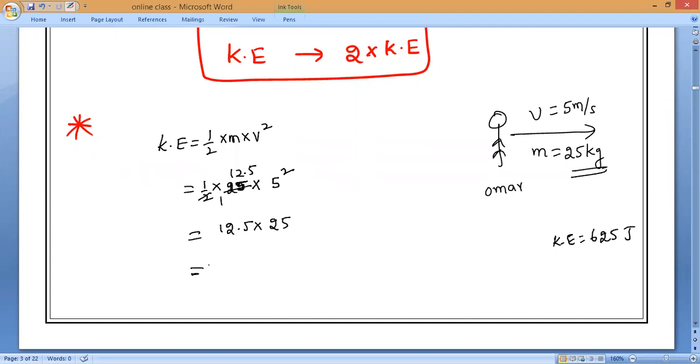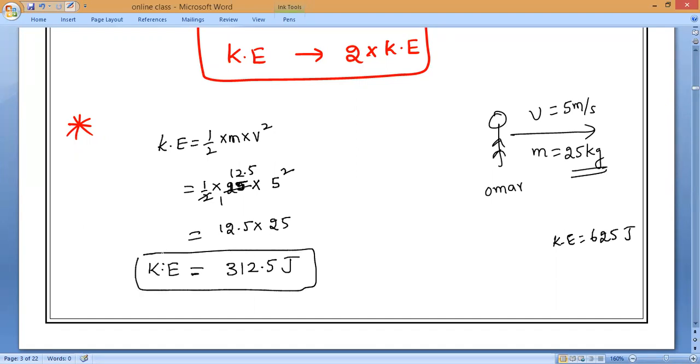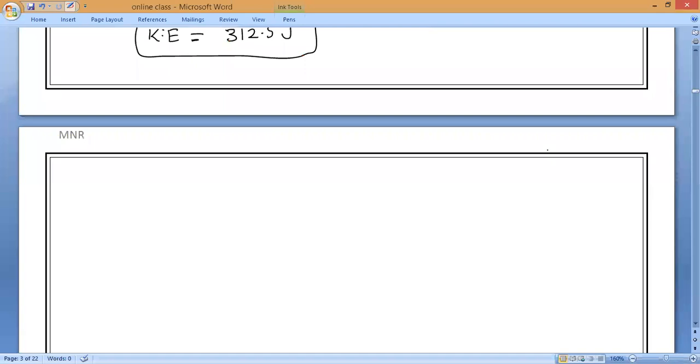312.5 joules. Is it exactly half of 625? Verify it, everybody. Is it right or wrong? Correct, sir. So in the sense that when mass becomes half, then kinetic energy also becomes what?